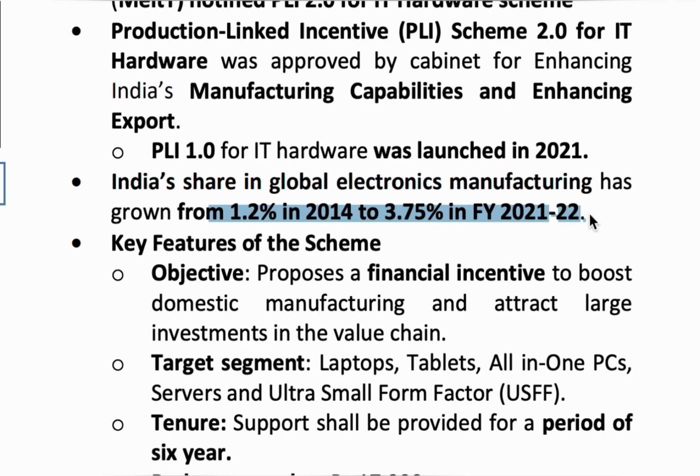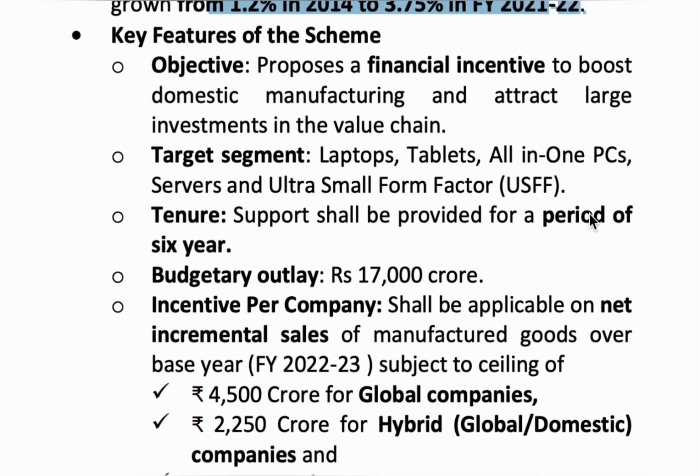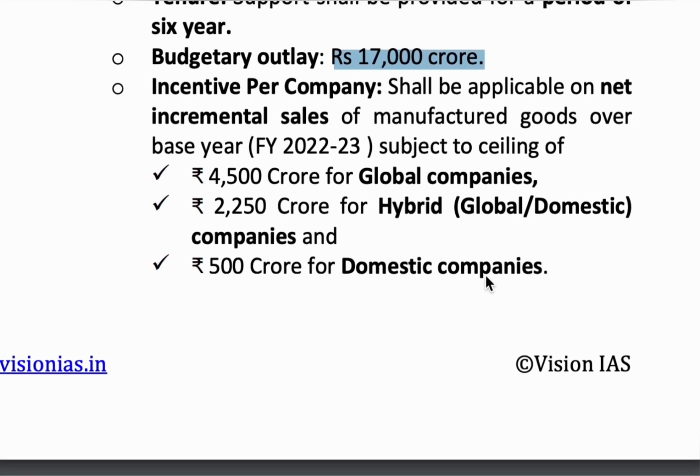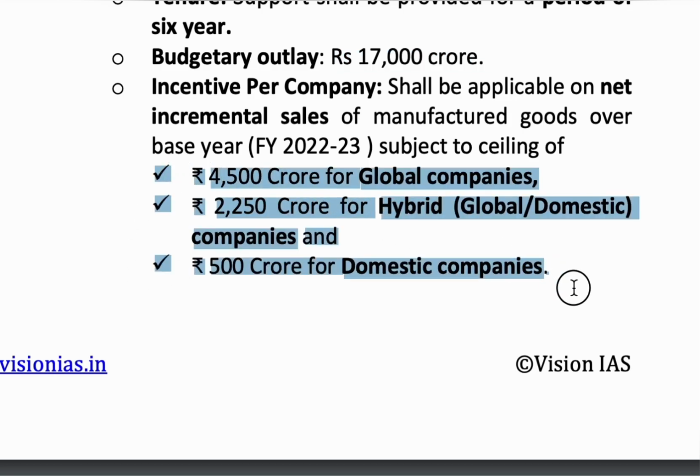The budget of PLI 2.0 is 17,000 crores. The incentives for the company will be given on the annual sales, and for global companies it is 4,500 crores.